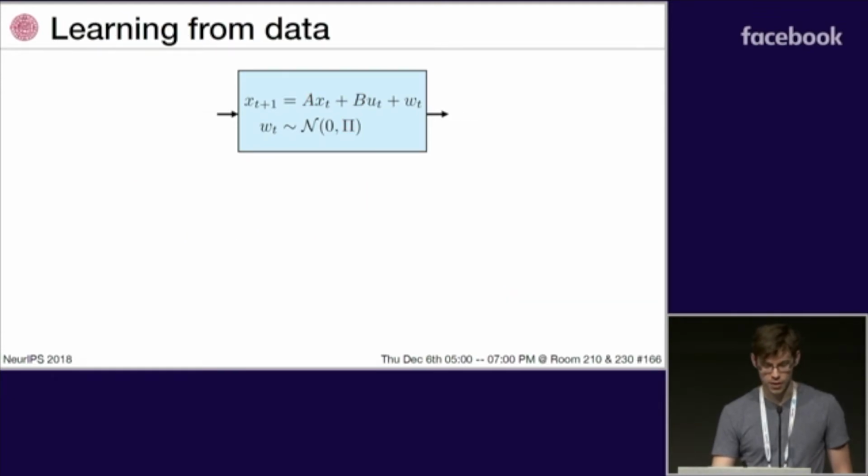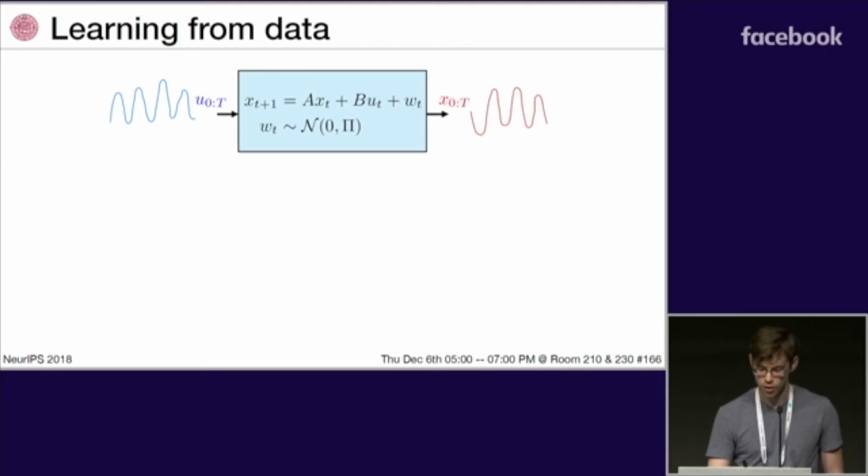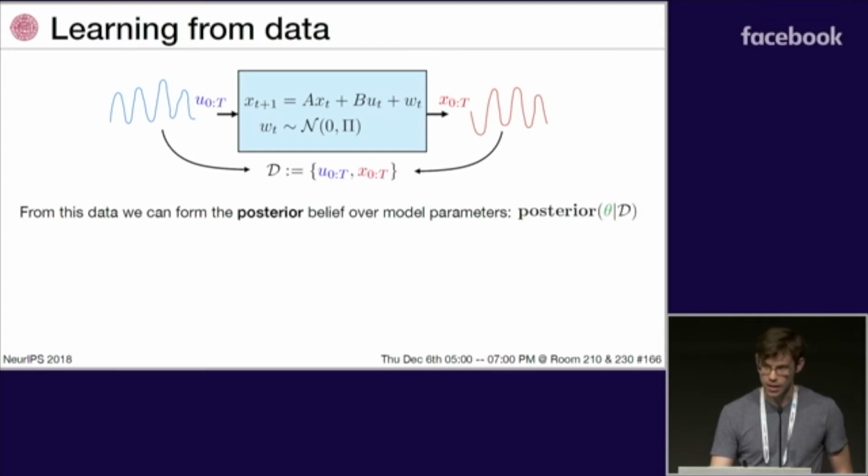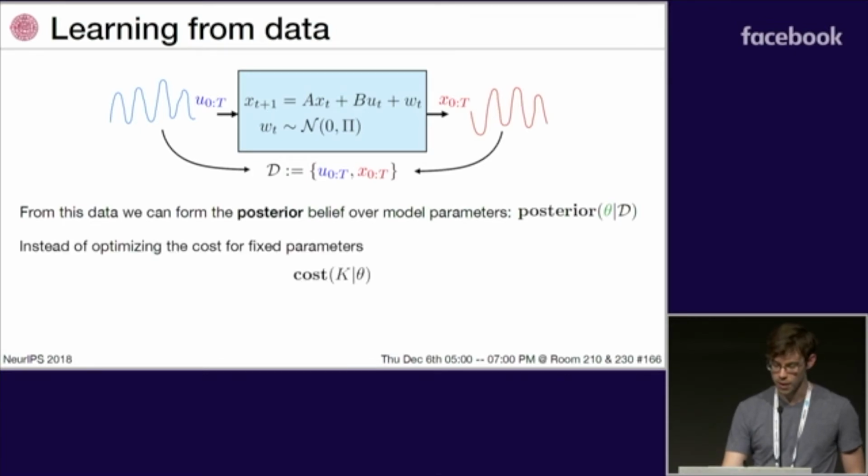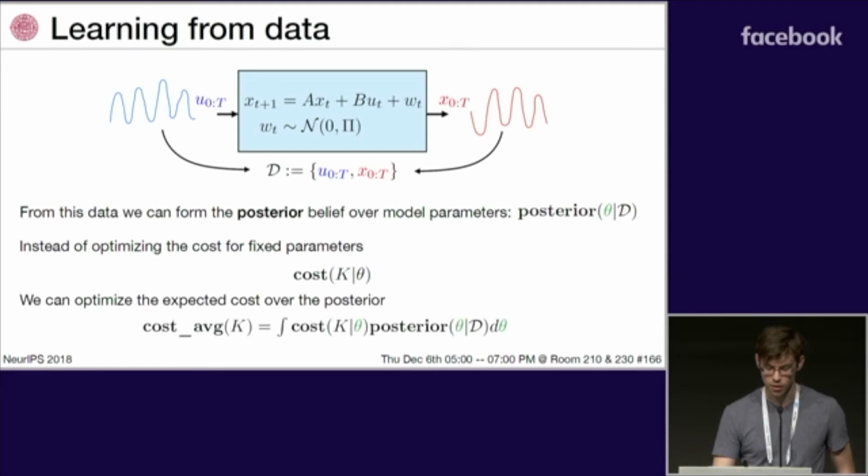So in place of the system parameters, we have access to observations of inputs and states from the unknown true dynamical system. Given this data, we can form the posterior belief over the model parameters. Then instead of optimizing the cost for fixed parameters, like you might do in LQR, we can optimize over the expected or average cost with respect to this posterior distribution.